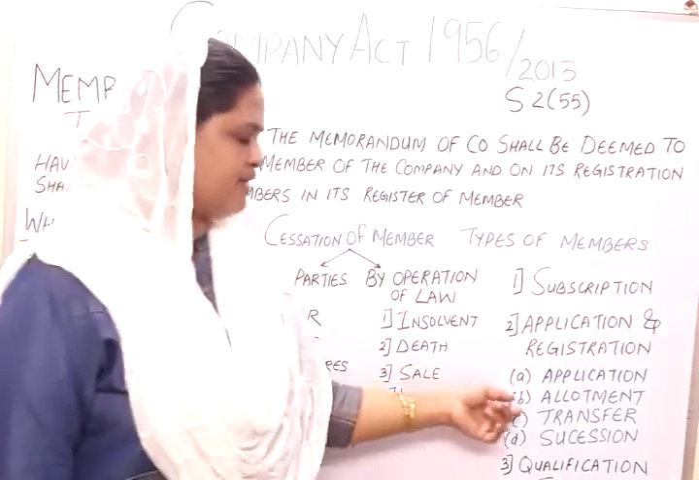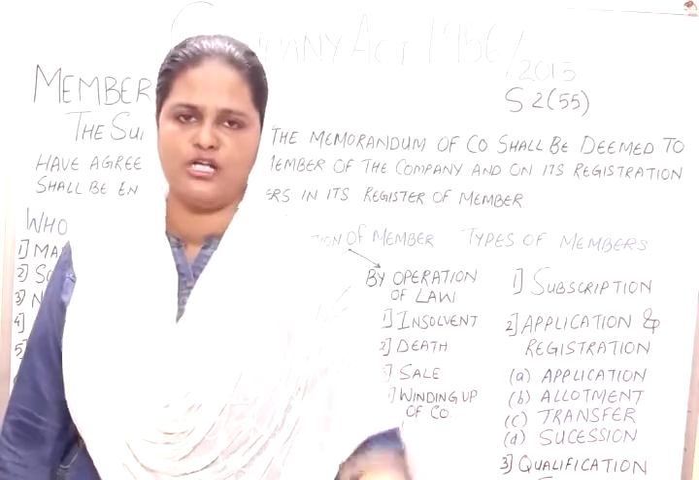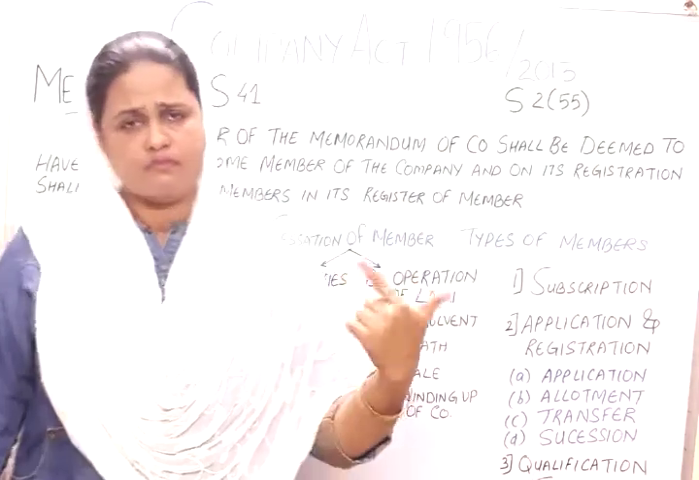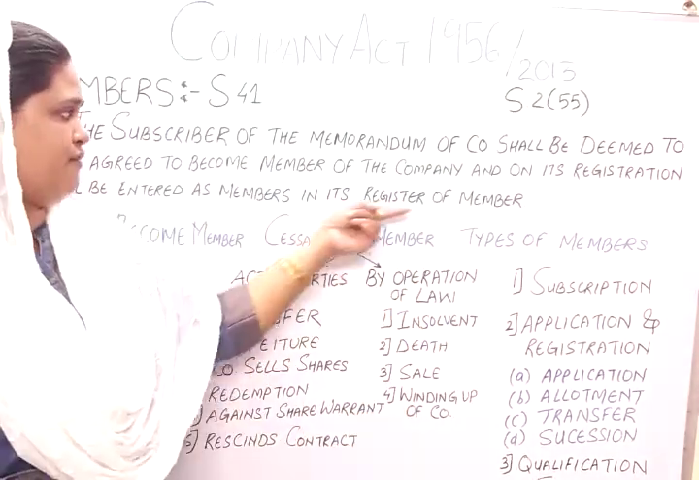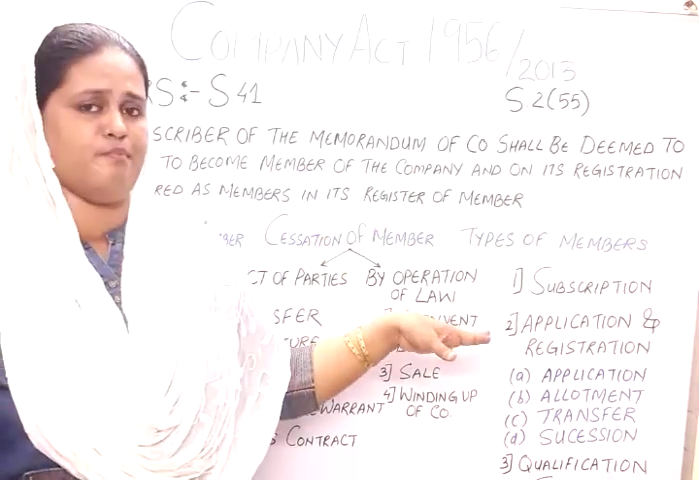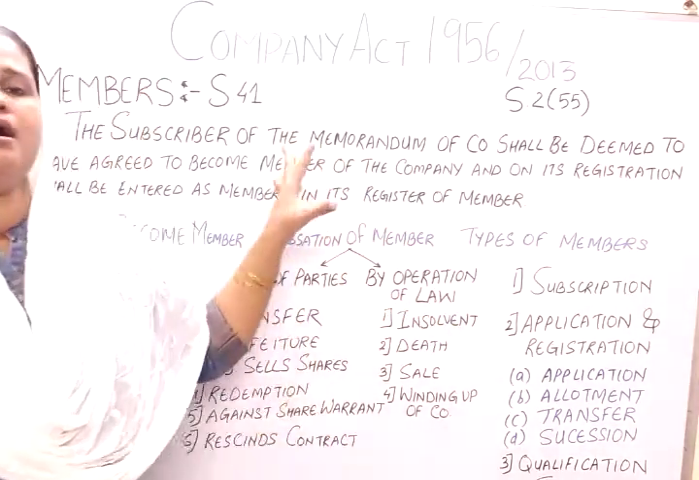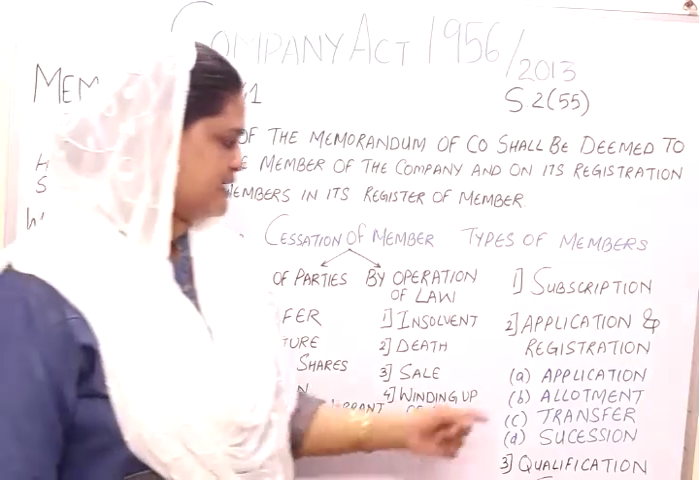Then allotment. When a person has been allotted new shares and his name appears as a member of the company in the register of members, then he becomes a member of the company. Third thing is transfer.